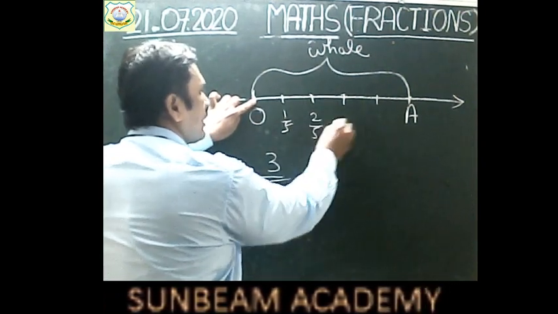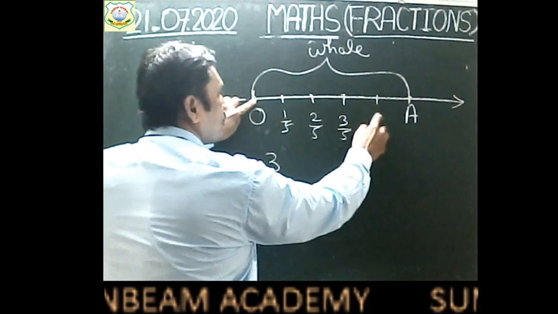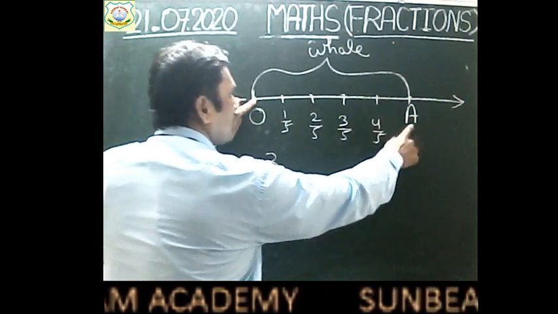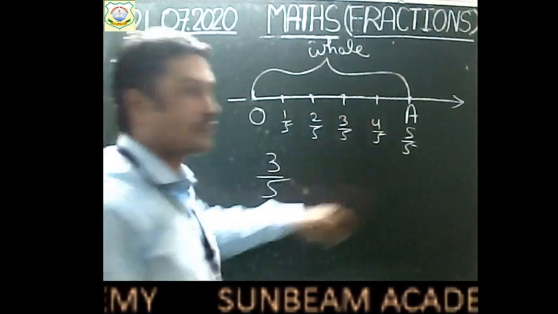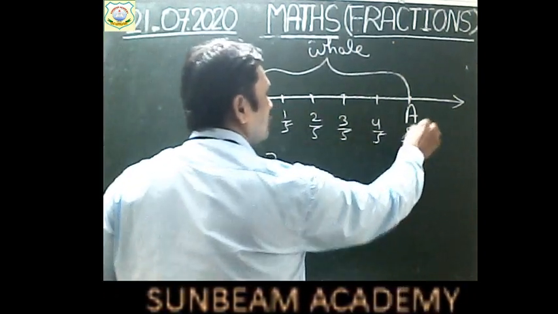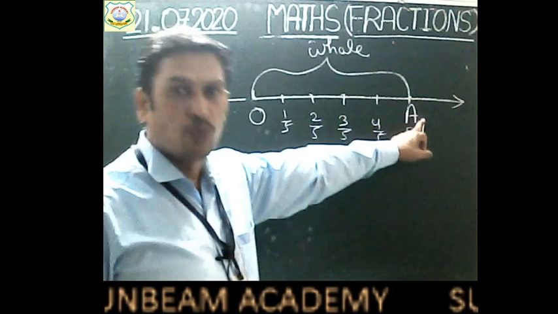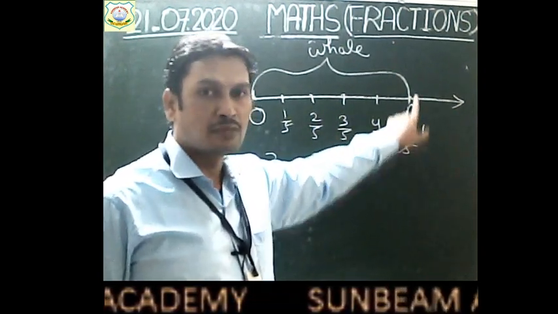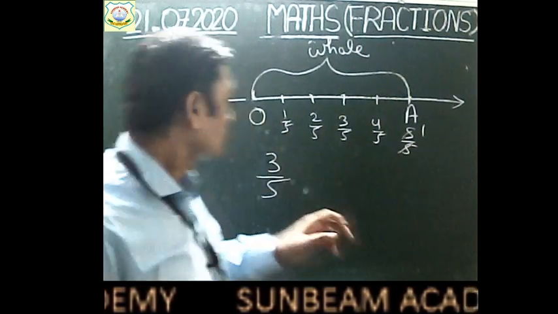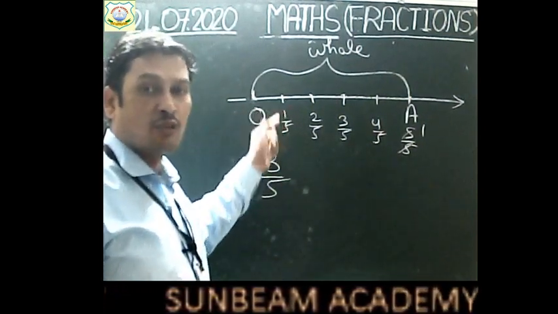It will be 2 by 5, 3 by 5, 4 by 5, and the last will be 5 by 5. And 5 by 5, 5 over 5 cancels, we get 1. So this is equal to 1. Here the whole is represented by 1. Each part will represent 1/5.